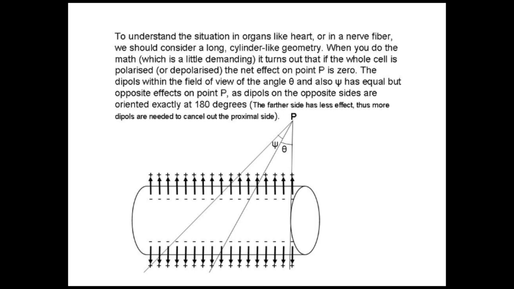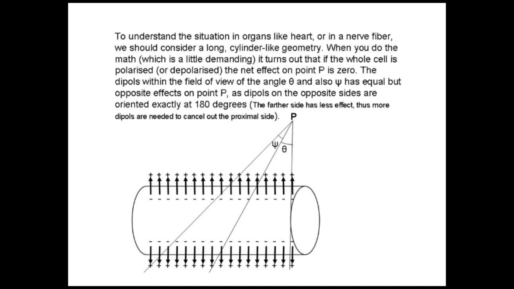The math part is a little bit complicated, so I'm not going to explain how you sum these dipoles, but the result is that if you draw an angle at point P, two lines coming out of point P, they will have a field of view